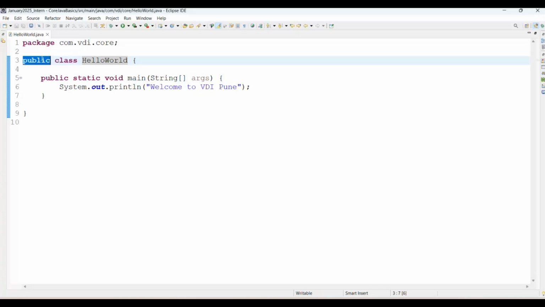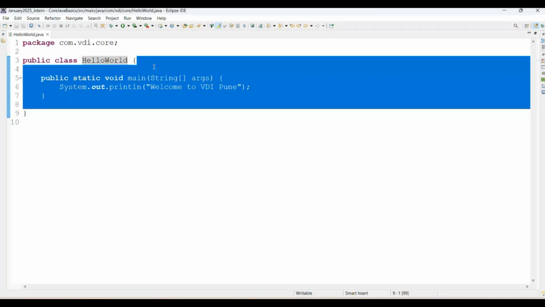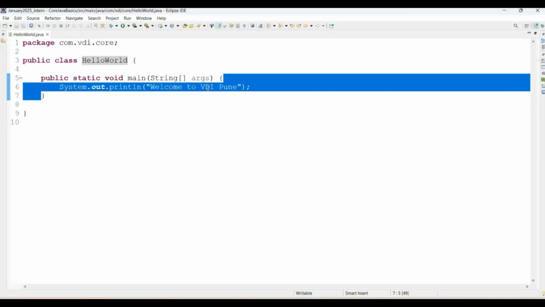And public is an access modifier in Java. There are 4 types of access modifier: private, default, protected, and public. Public means access everywhere. Upcoming sessions we will go ahead with the access modifier as well. Then this is the scope of our class, and this is the scope of our main method.